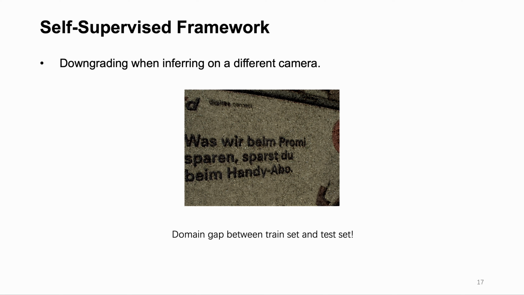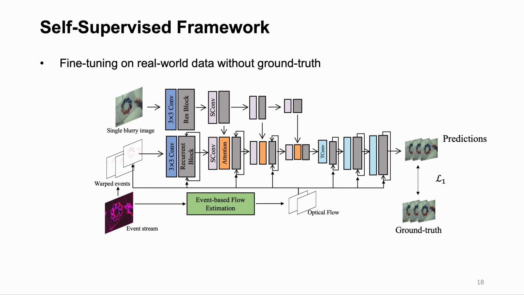When testing the model in real-world scenarios, the camera settings during training and testing are not perfectly aligned. This inconsistency can lead to poorer results during real-world testing. This domain gap is a significant factor affecting the performance of our algorithm in practical applications. Collecting paired ground truth images for training is impractical. Therefore, we propose a self-supervised fine-tuning framework for blurry frame interpolation and single-image deblurring.